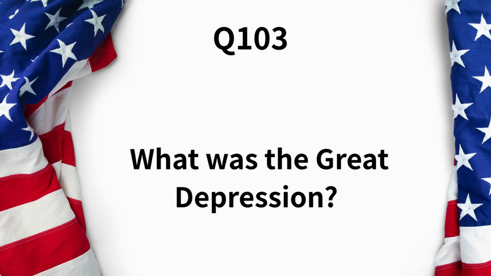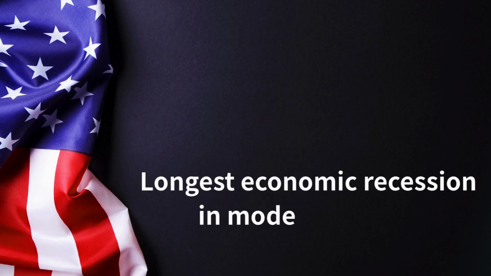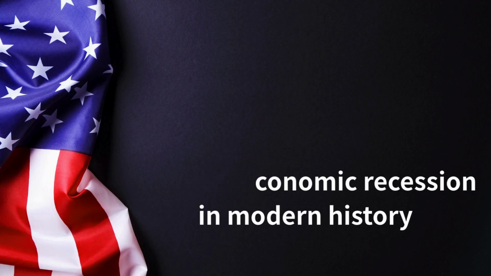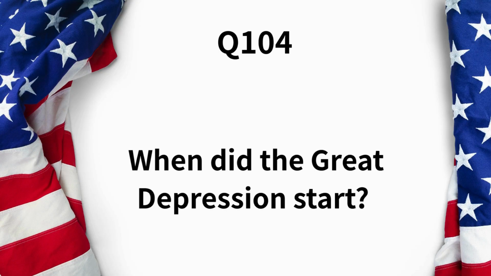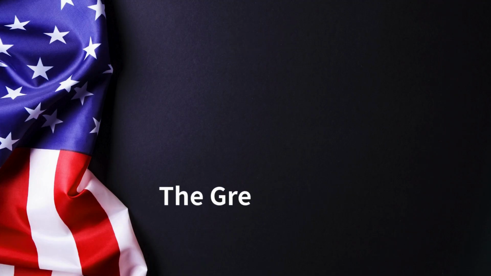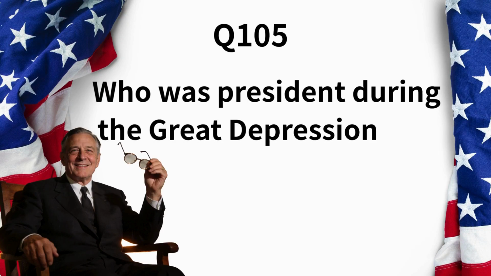What was the Great Depression? Longest economic recession in modern history. When did the Great Depression start? The Great Crash. Who was president during the Great Depression and World War II?